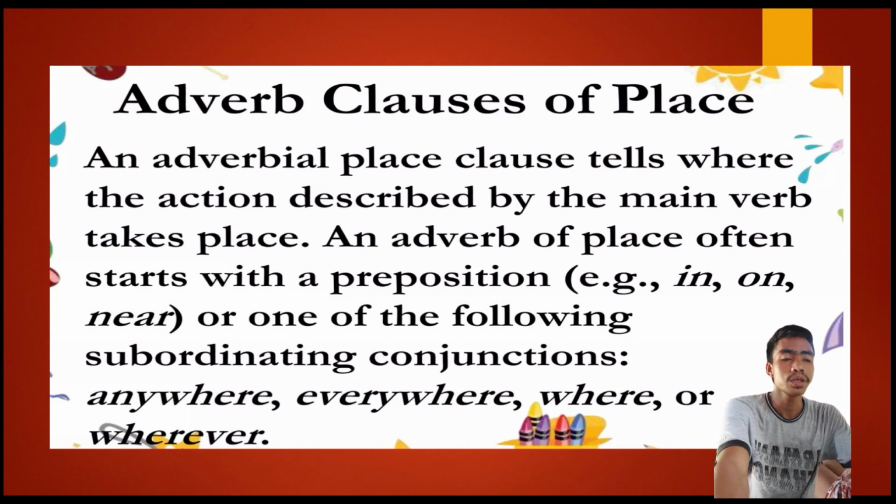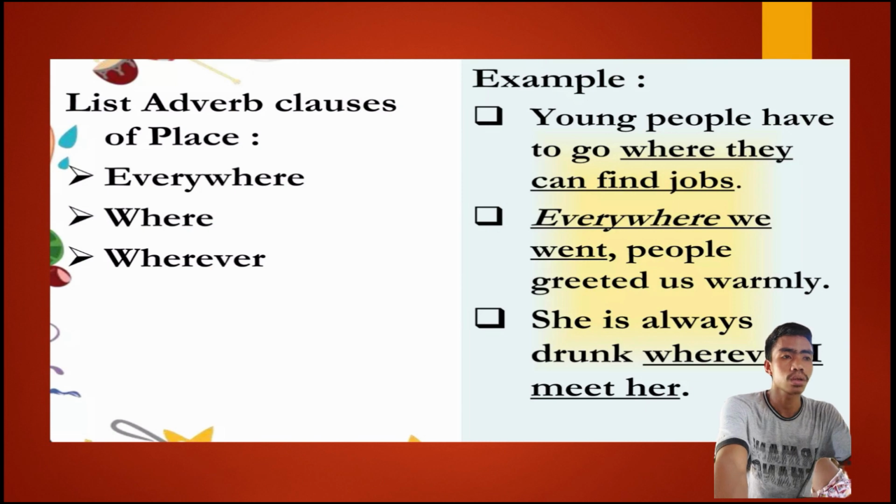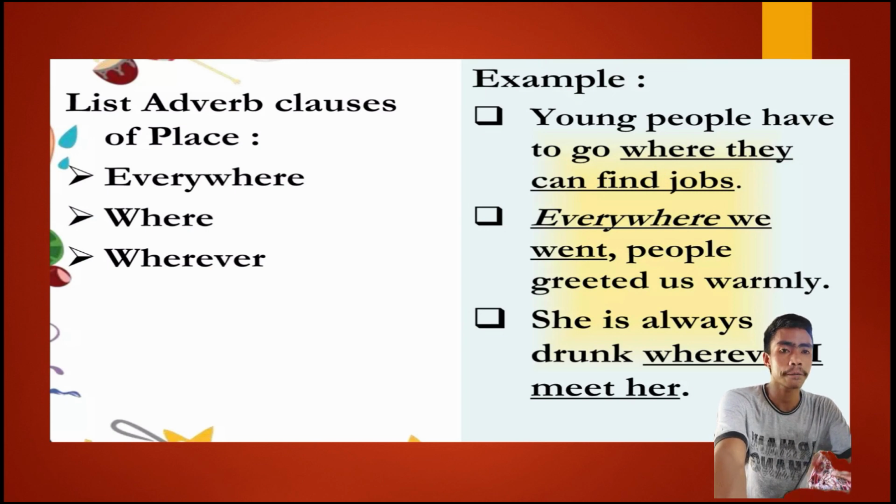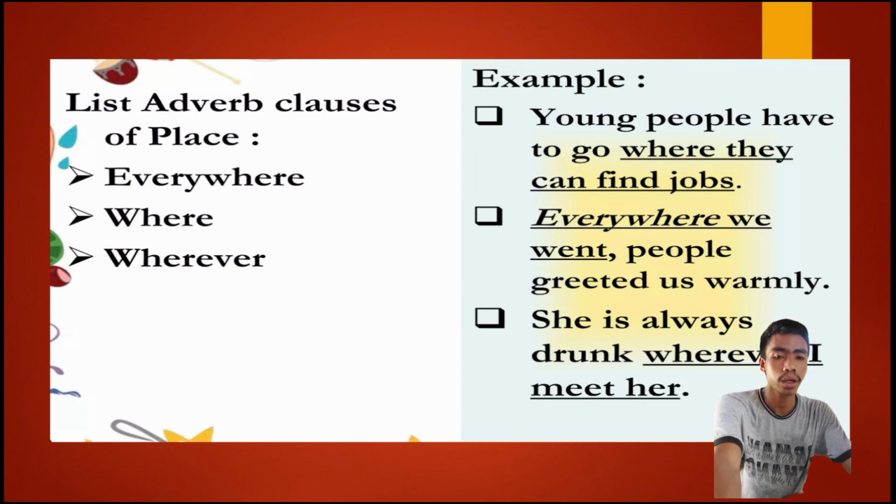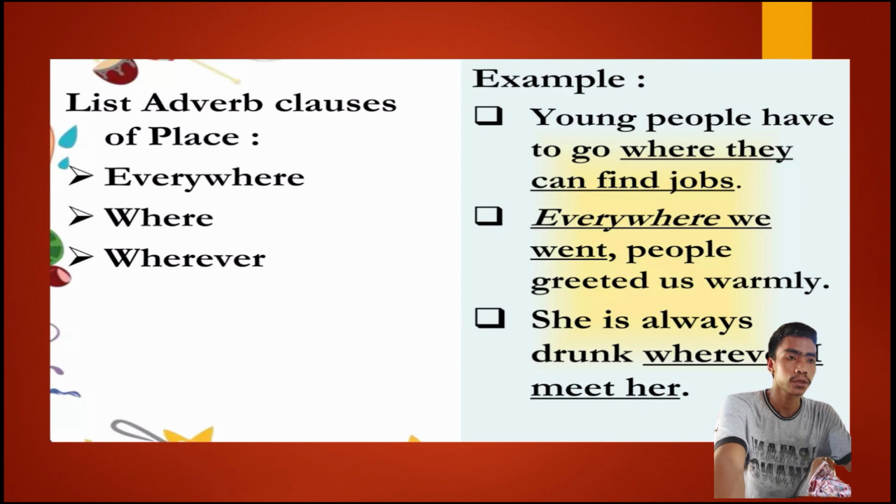So I have here example sentences containing an adverbial clause of place. We found the following subordinating conjunctions in these sentences, such as everywhere, where, and wherever. So first, young people have to go where they can find jobs. As you can see, we found the adverbial clause starts with the subordinating conjunction, which is where they can find jobs.